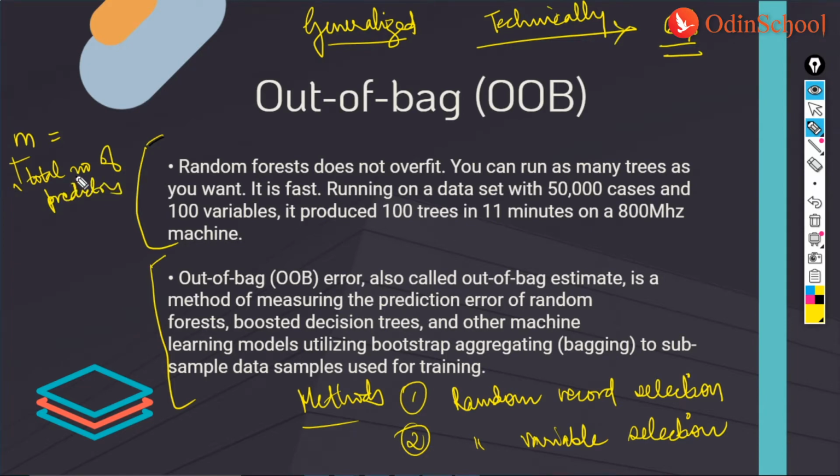And for regression, like this is just an offbeat topic, m is the total number of all predictors divided by 3. Right, guys. This square root rule is only for classification.